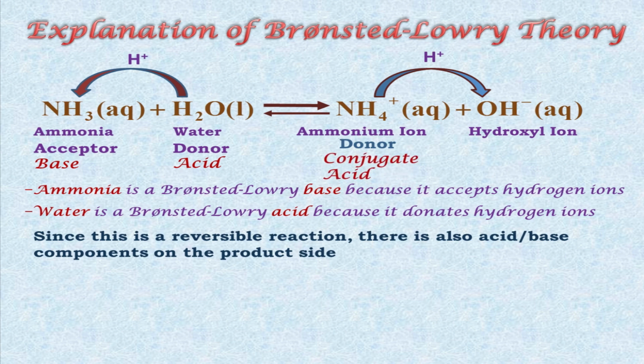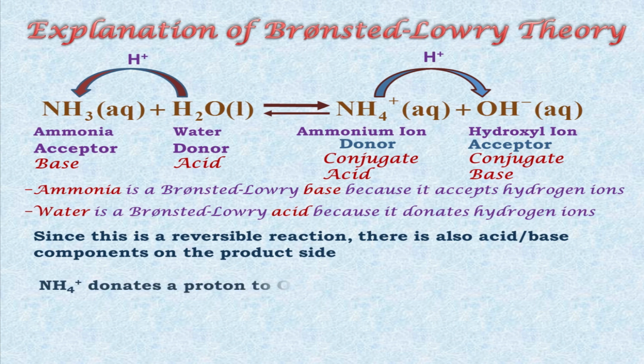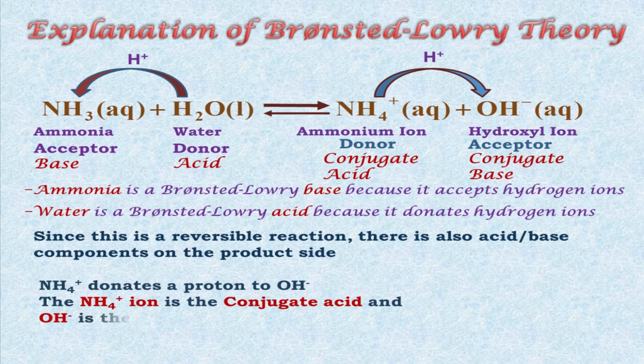In the reverse reaction, we call it conjugate acid. And hydroxyl ion is considered as acceptor because it is accepting proton and converting back into water. So it is considered as base. In the reverse reaction, it is called conjugate base. So NH4+ donates a proton, NH4+ ion is the conjugate acid and hydroxyl ion is the conjugate base.